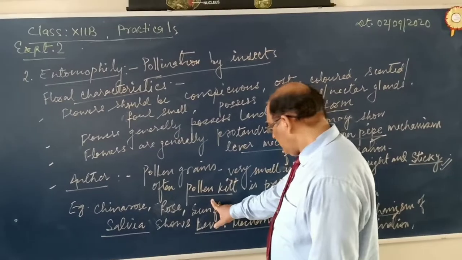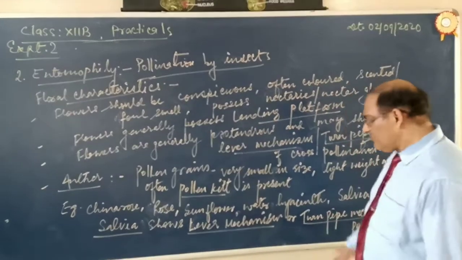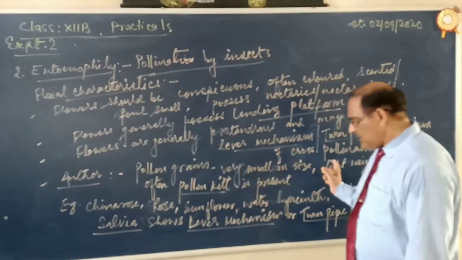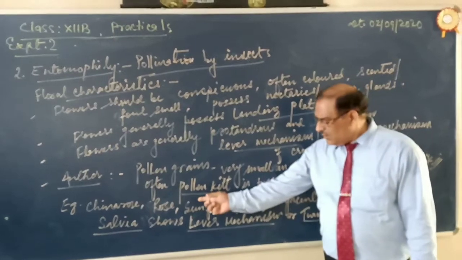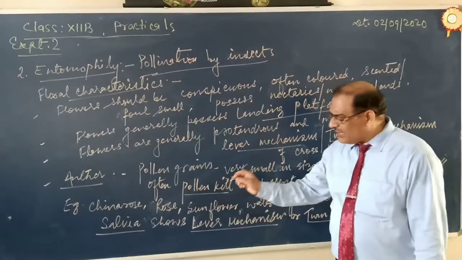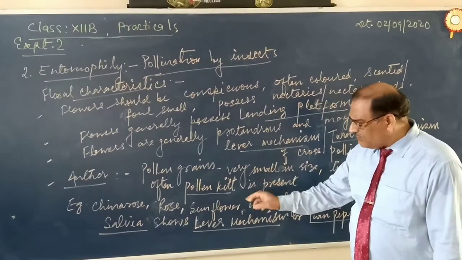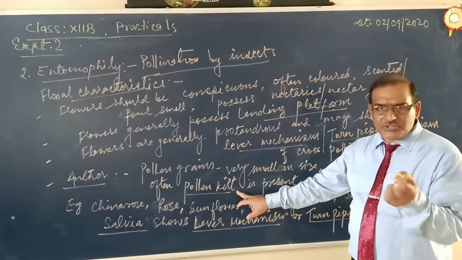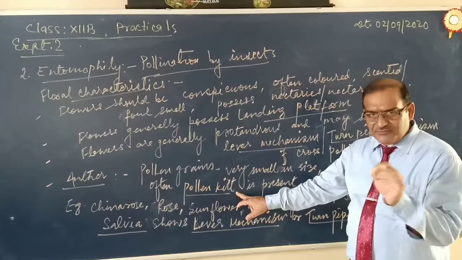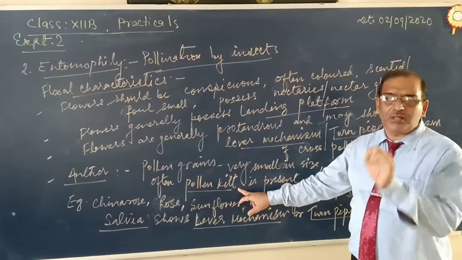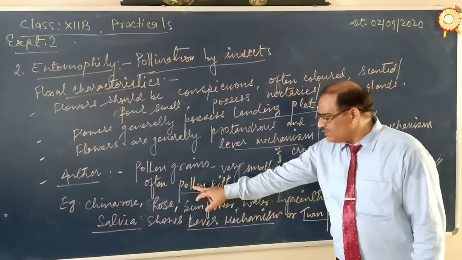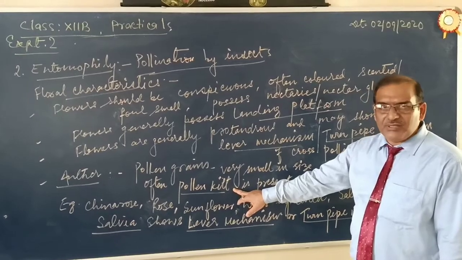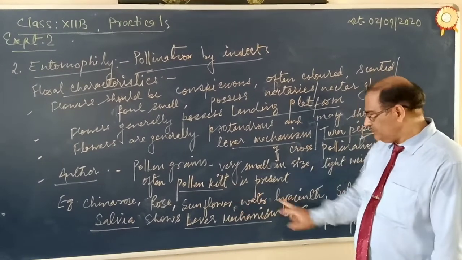Now, the pollen grains are sticky. Why is it sticky? For entomophily, the pollen grains are sticky due to the presence of pollen kit. Pollen kit is a yellowish, shiny, sticky substance or layer coating over the pollen grain. This is called pollen kit. Due to presence of pollen kit, the pollen grains are sticky in nature.